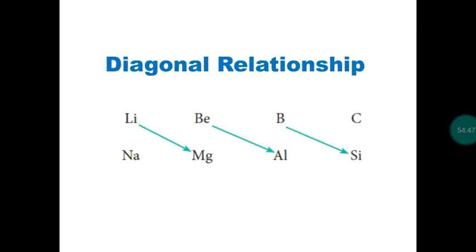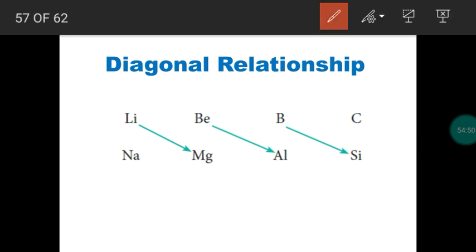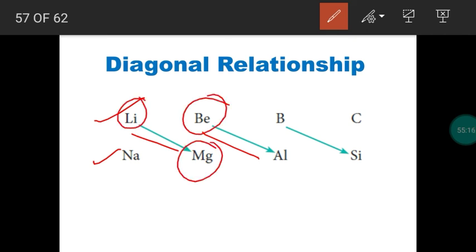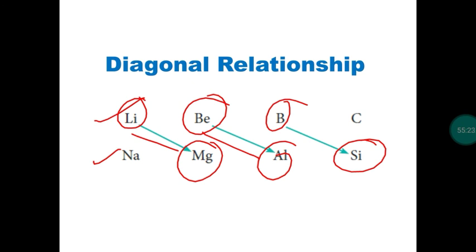Next, diagonal relationship. The second and the third period elements have similar properties when we observe them in a diagonal way. So when the elements are placed diagonally, second and third period elements have similar properties. Lithium, beryllium, boron, carbon, second period elements. Sodium, magnesium, aluminum, silicon, third period elements. Lithium and magnesium will have the same property diagonally. Beryllium and aluminum will have the same property. Boron and silicon will have the same property. Diagonally placed elements will have similar properties. So this is called a diagonal relationship.